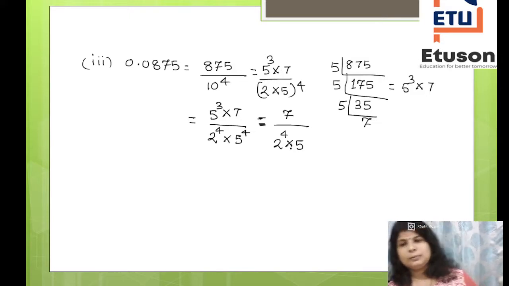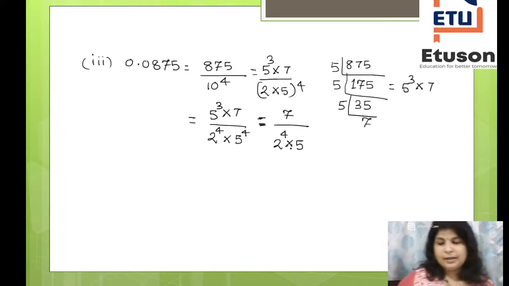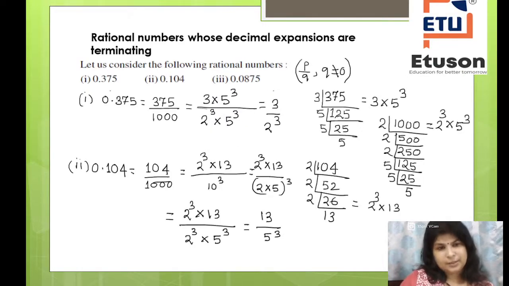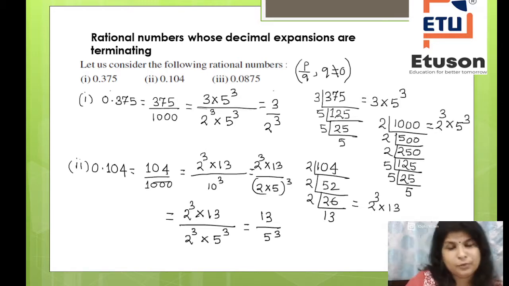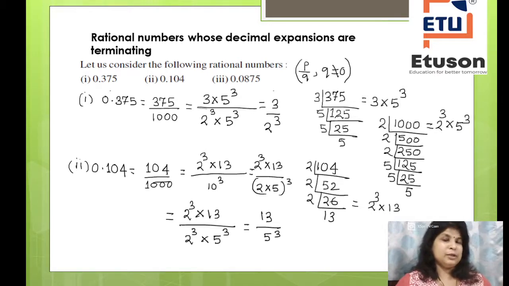So my dear children, now we have taken three decimals, right? Let me show you. We have taken 0.375, 0.104 and 0.0875, and we have converted them into fraction form, or rational numbers. Now can you observe a particular pattern?